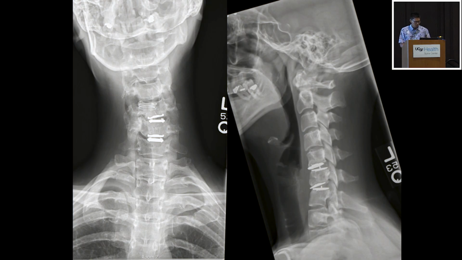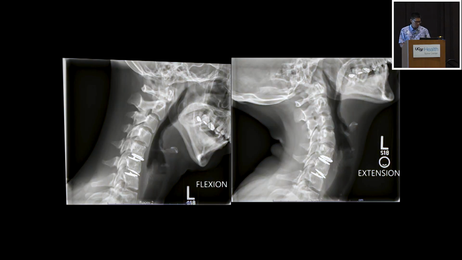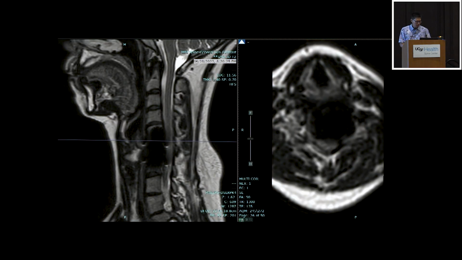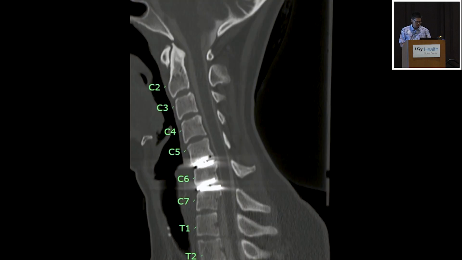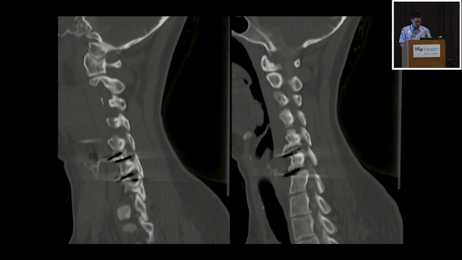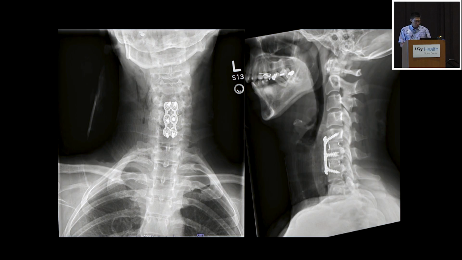So ultimately we got more imaging. You can see it's not been progressively worsening, but still there, and some increased motion. That's probably not the way the device is supposed to function. And you can see here, there's the MRI that we got. A lot of artifact there. And this is the CT myelogram here. I looked at the frame, and it's hard to tell for me on the CT myelograms. They're not really good for foraminal stenosis unless there are osteophytes out there, but not too much foraminal stenosis, overall mild.